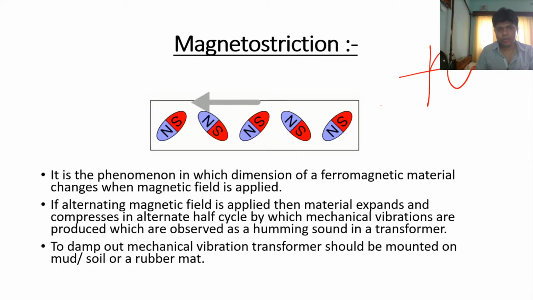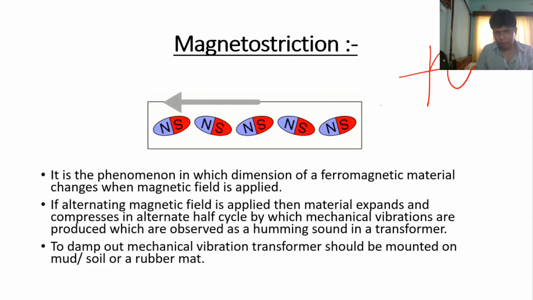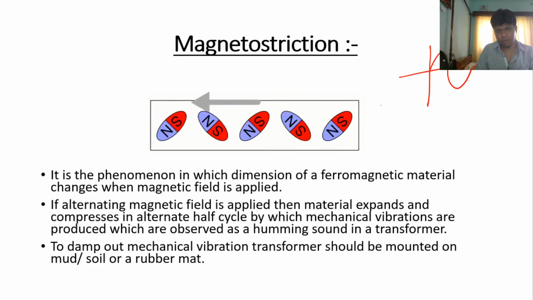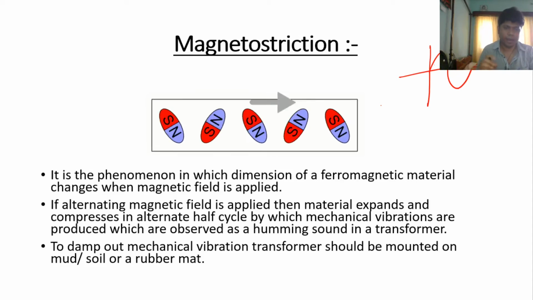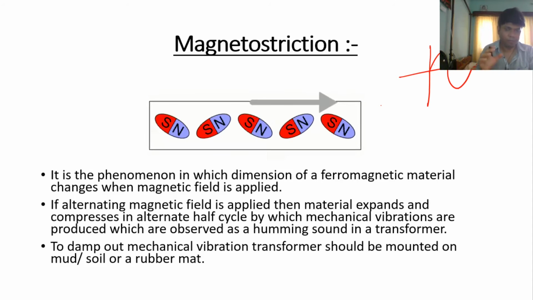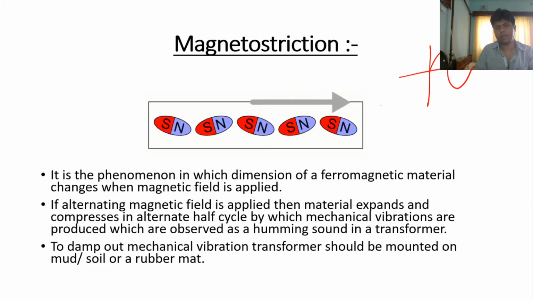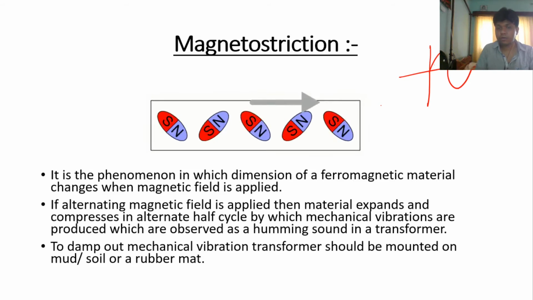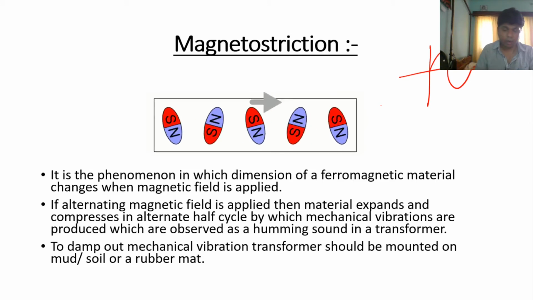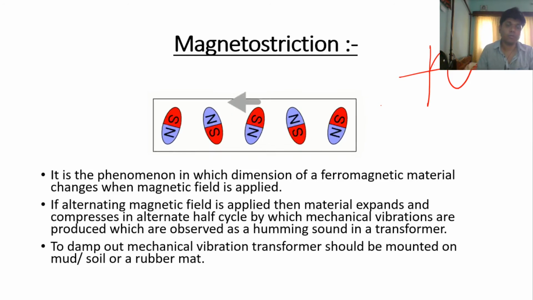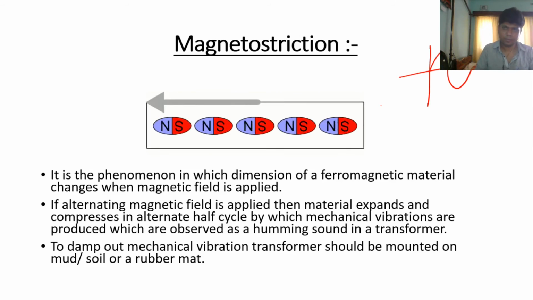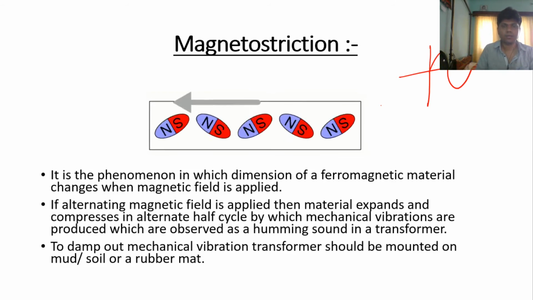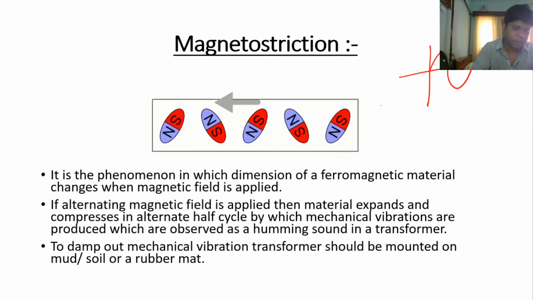Due to this, we observe that it creates a humming sound in a transformer. To damp out that humming sound and those mechanical vibrations, the transformer should be mounted on mud, soil or a rubber mat. Okay, so this is all about magnetostriction.